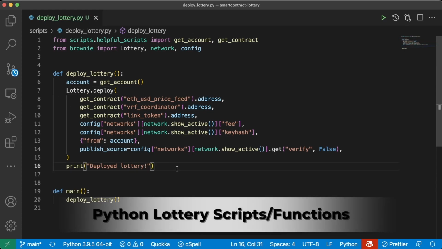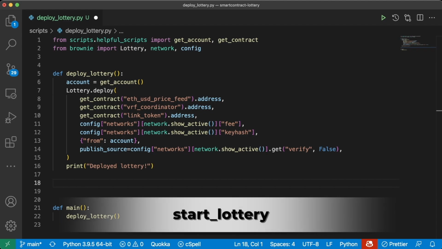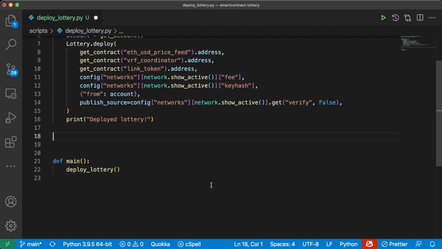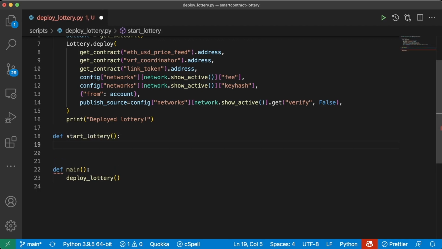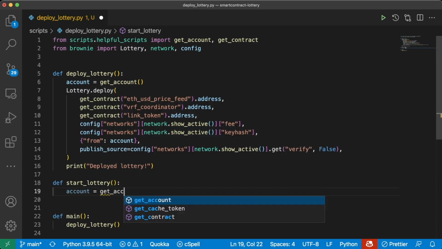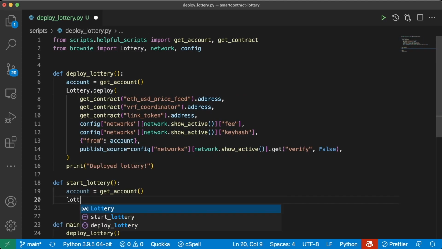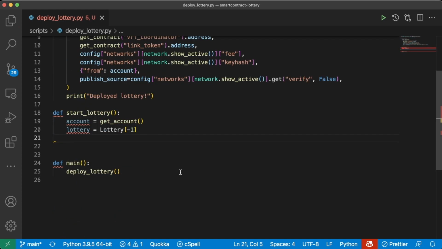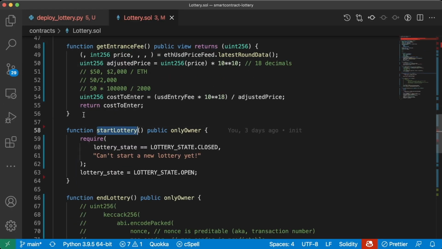So now what's the next thing that we'd want to do in a script here? Well, we'd probably want to go ahead and start the lottery. So let's write a script that can actually do that. We'll do def start_lottery. And in here, we'll get our account equals get account. We'll say the lottery is going to be the most recent deployment of the lottery. And we're going to call this start lottery function here.